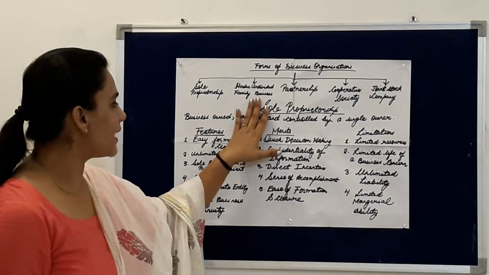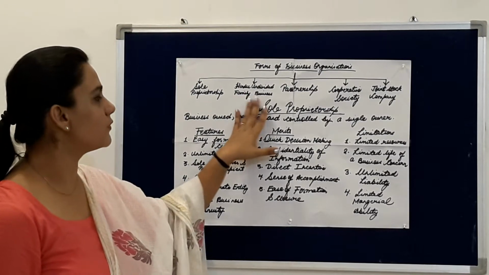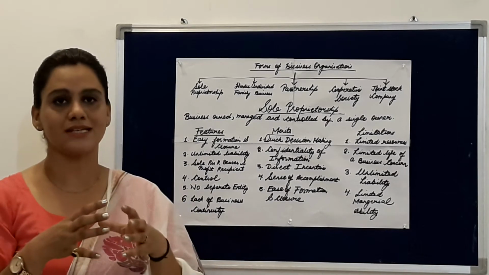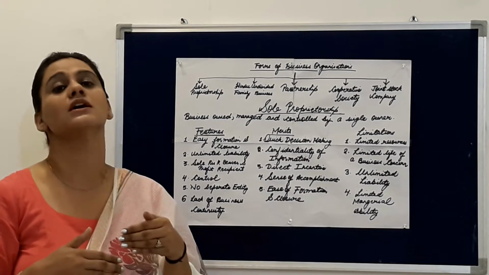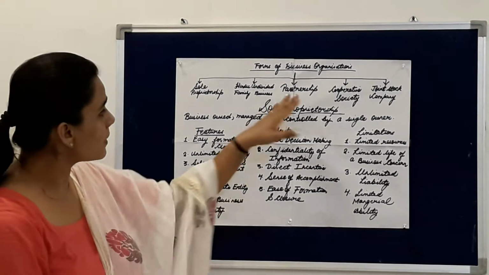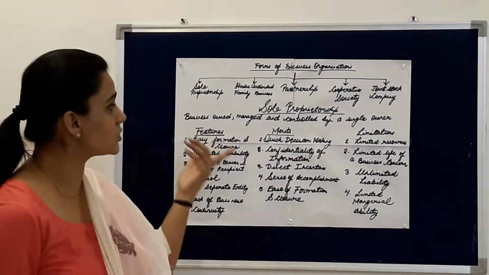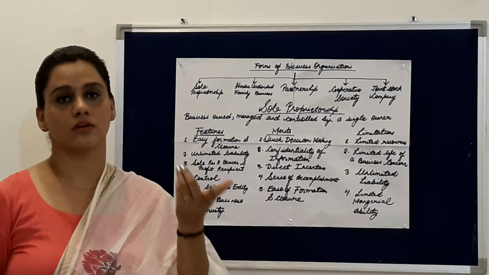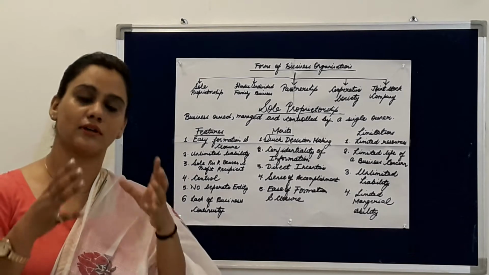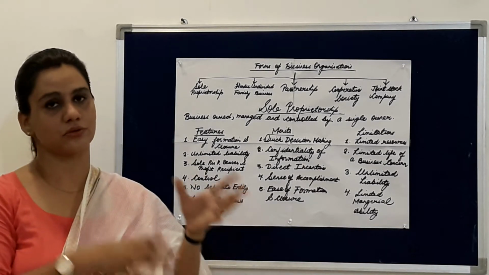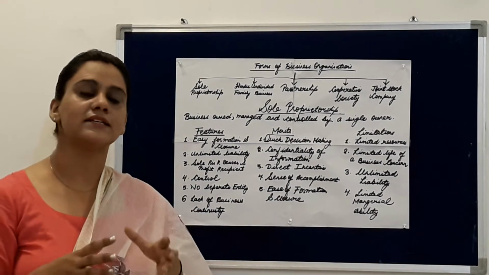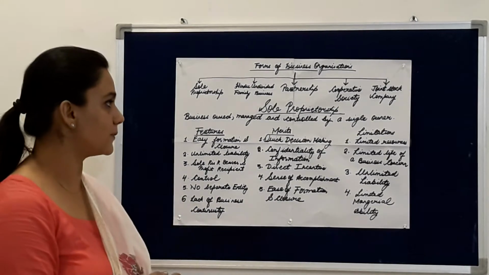Hindu undivided family business is a form of organization which is basically done in joint families, and this business is carried on from generation to generation. Partnership is a form of organization where two or more partners join together and form either an oral partnership or a written partnership, and they share their capital, and finally they share their profits and losses as well.